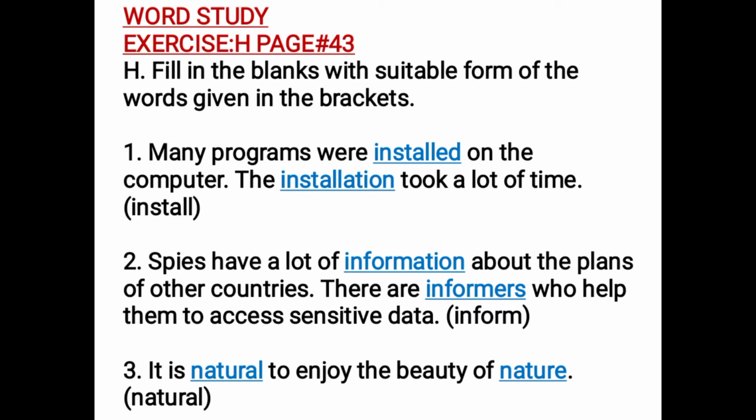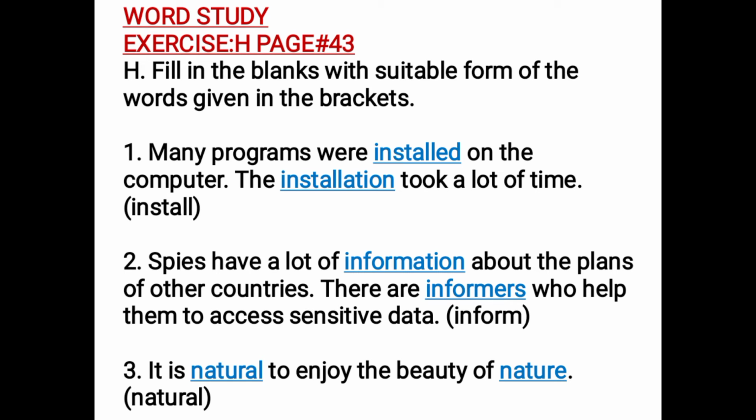The third one is, it is dash to enjoy the beauty of dash. The word you have to use is natural. It is dash to enjoy. Now we're talking about the describing word, the adjective. So we will use the adjective member of the family, which is natural. It is natural to enjoy the beauty of. Now we're talking about the thing. So when we're talking about the thing, we will use the noun form, nature. It is natural to enjoy the beauty of nature.